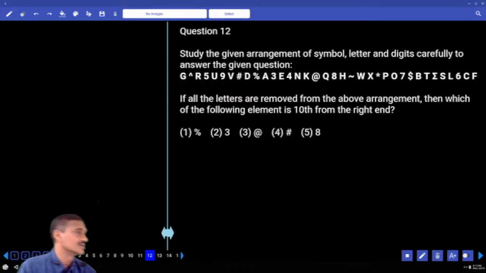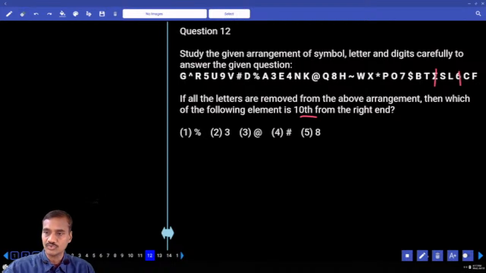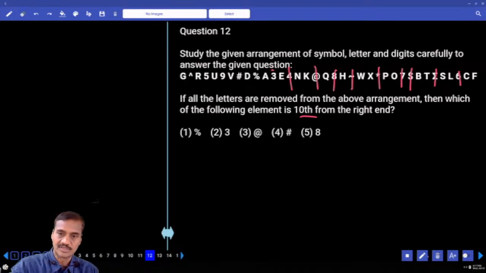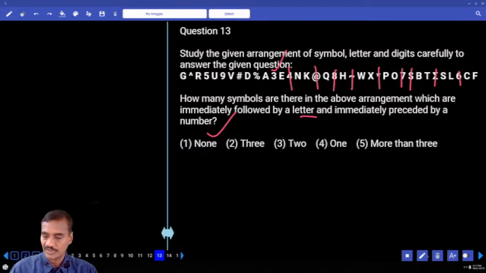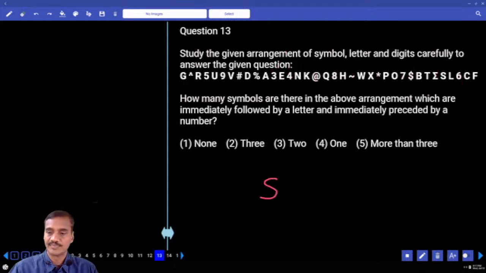Then next one, 12 to 15, my 12 onwards. First or the second priority, and definitely under the first, all the letters are removed, then 10th element from the right, 10th from the right without the letters: 1, 2, 3, 4, 5, 6, 7, 8, 9, 10. What is your answer here? 3. That is choice 3 for question number 12. Then 13th one: how many symbols are there